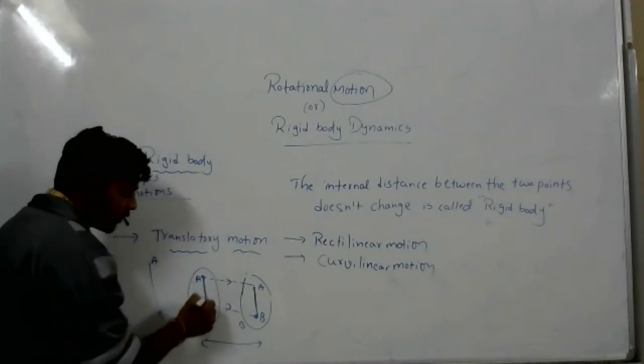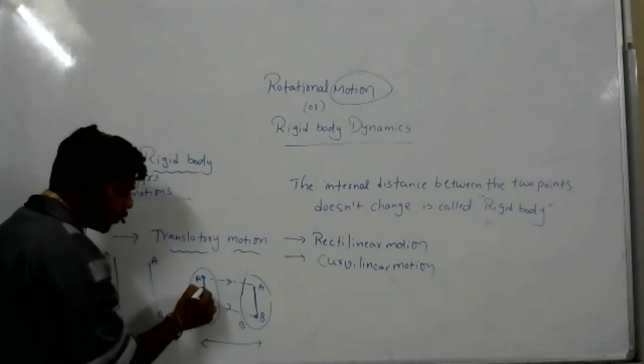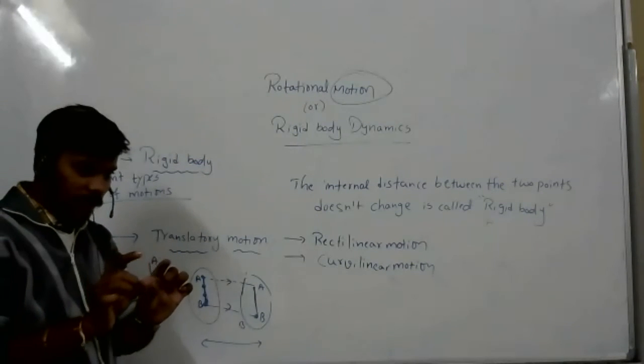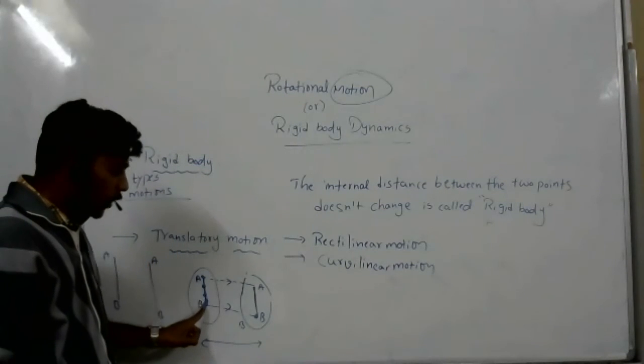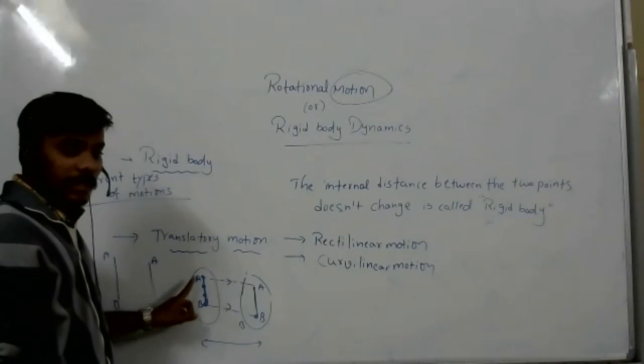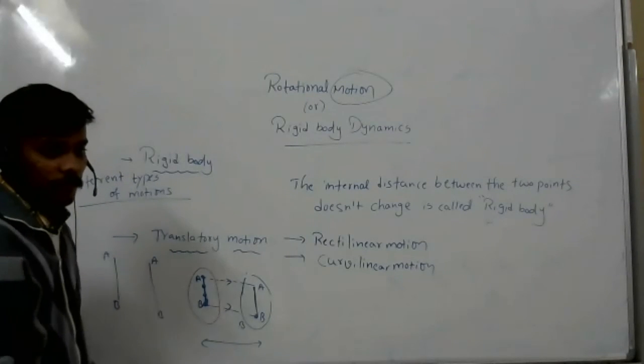It's a line joining between the two particles. Here, not only two, so many particles can be there, right? I have considered only two. The line joining between the two particles in the body itself.